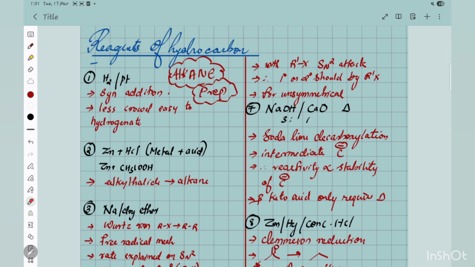That's it. And some other important things I have to say: I'm not explaining all of these. If you need the explanation of all these things, please let me know and I will do it with a detailed explanation. Because if I explain it, it will be like I'm taking the complete hydrocarbon chapter. I don't want to do that, because I need you guys to practice more at this time, by looking at all these particular reagents and going through the points once.